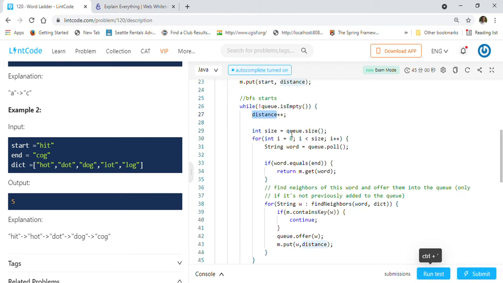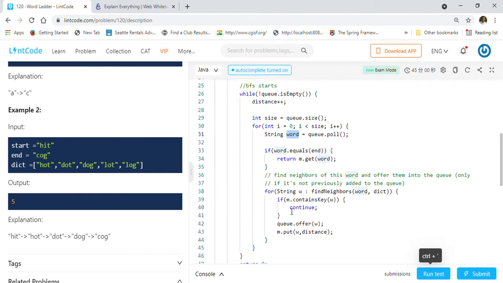And then we will get the size of the queue, because that is how many elements we have to process, right? So we will first read that size, and then we will keep polling the elements from the queue word by word. And then we will check if we have reached the end word, right? If we already reached the end word, then we just return the distance, which means our program is ending here once we find the ending word.